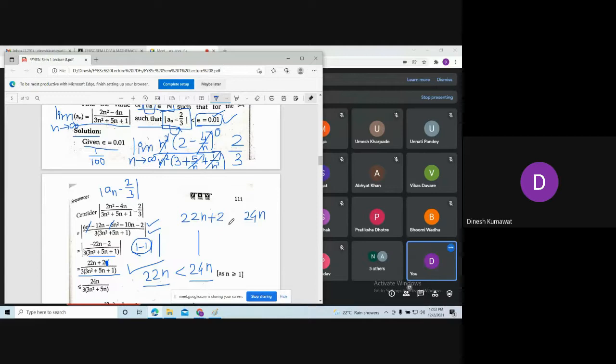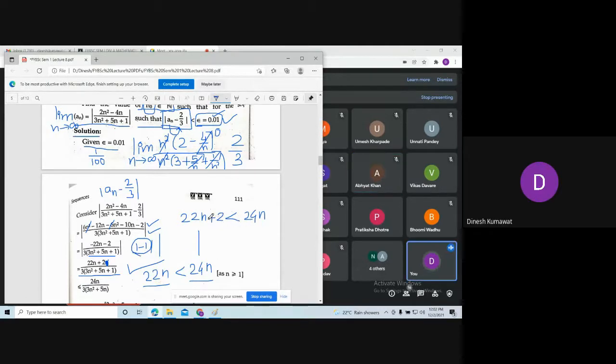See, if I remove this 2 from the 24n, sir, 24n is greater. Do we have strict inequality, or can I include equality also?